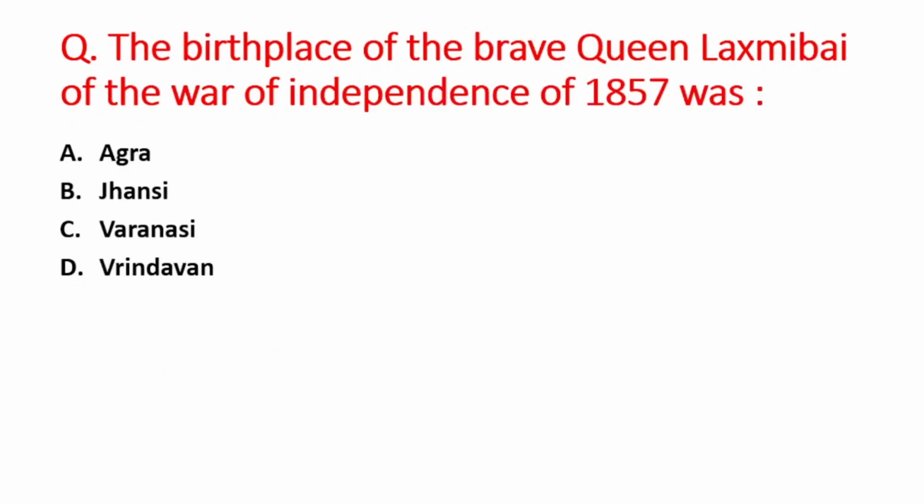Next question is, the birthplace of the brave Queen Lakshmi Bai of the War of Independence of 1857 was A option is Agra, B is Jhansi, C option is Varanasi, and D option is Vrindavan. So birthplace of Rani Lakshmi Bai was Varanasi. That is option C is the right answer.